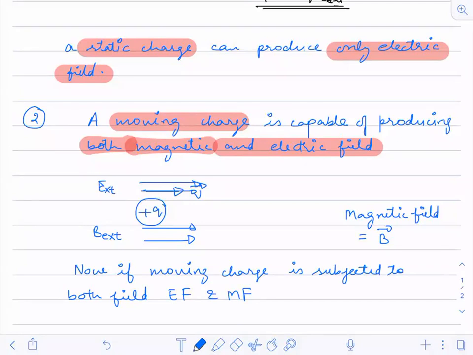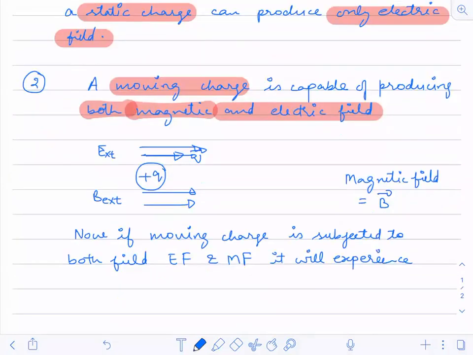So now if a moving charge is subjected to both electric and magnetic field, it will experience force due to electric field as well as magnetic field.